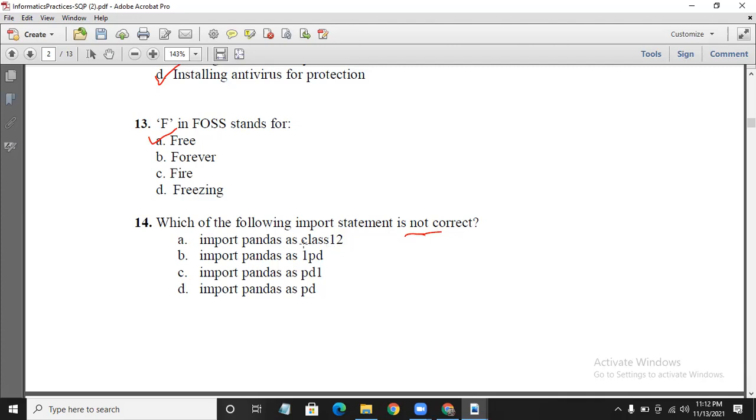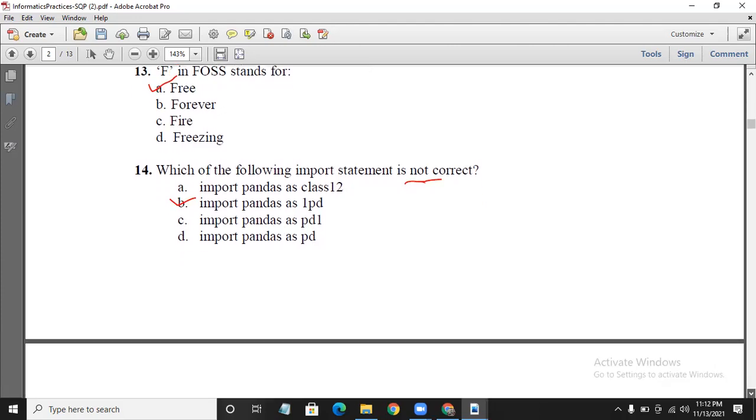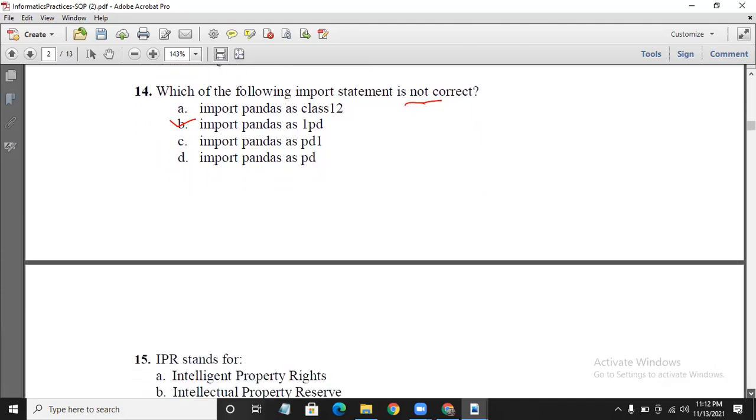So here it is starting with an alphabet, so it's possible. There is no other issue. Numbers are also allowed, but here it is starting with a number, so this is not possible. Here there is no problem. PD or PD1, PD is also okay. So A, C, and D are possible. Only B is not possible because the identifier is starting with a number.